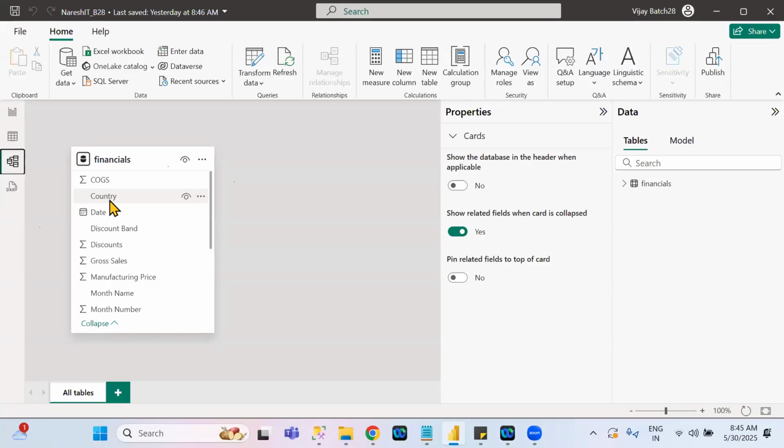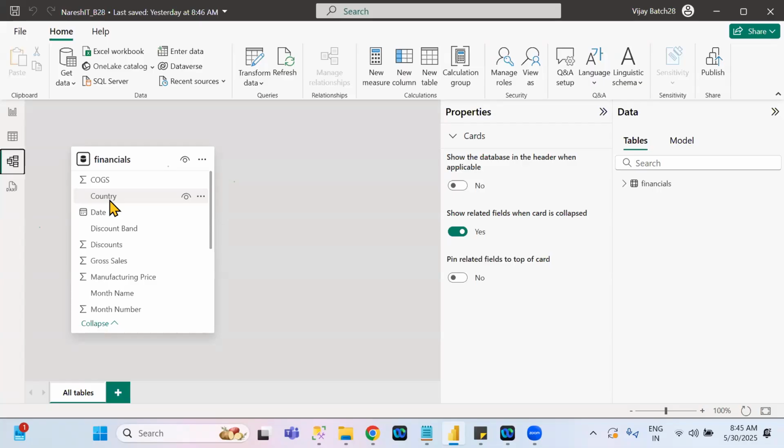Suppose, for example, in any visualization, if you are using all the columns from one data set, a relationship is not required. But if you are using different columns from different data sets, a relationship between those data sets must be provided in model view. Otherwise, the proper data won't show. Don't worry, there is a separate concept for model view, and at that point of time I will show you practically. Understand clearly?